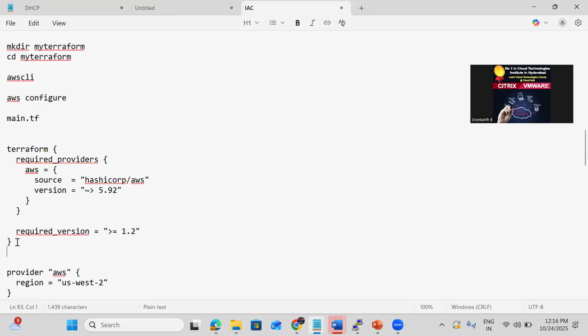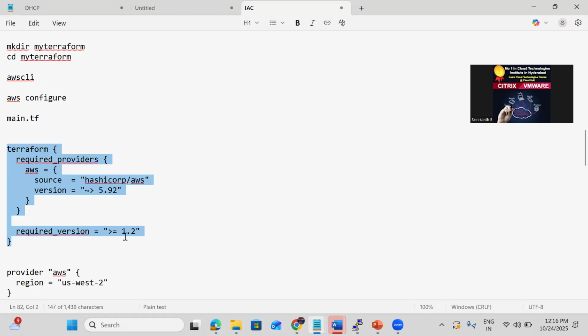This tells Terraform, during initialization, which provider version it needs to download. It downloads from the HashiCorp registry, and 5.92 is the version.